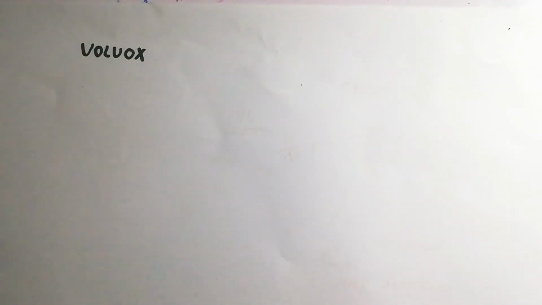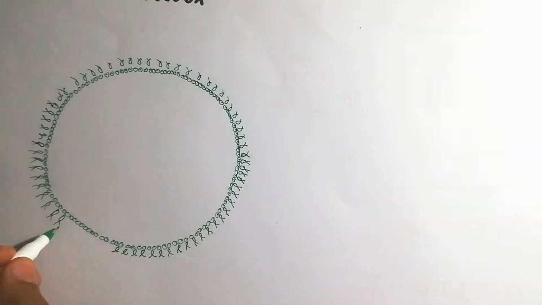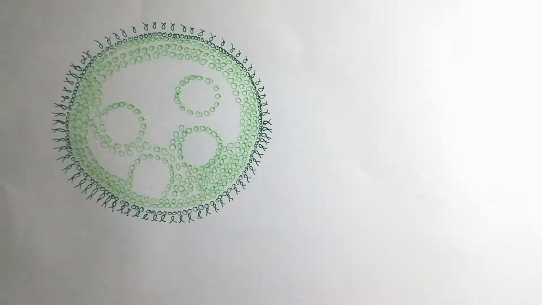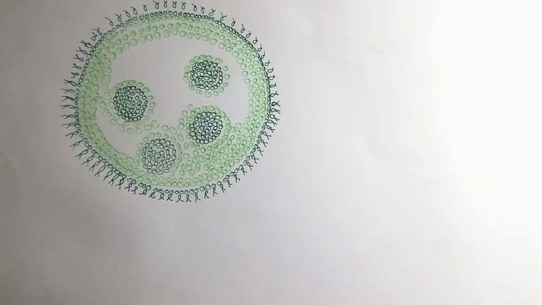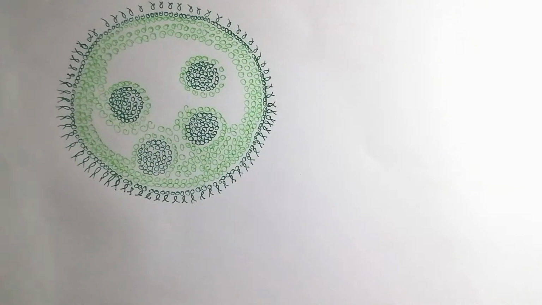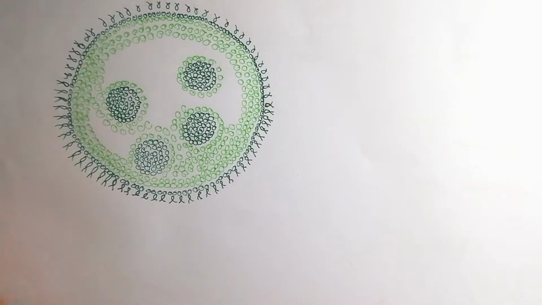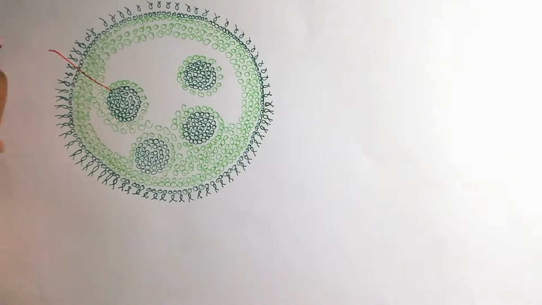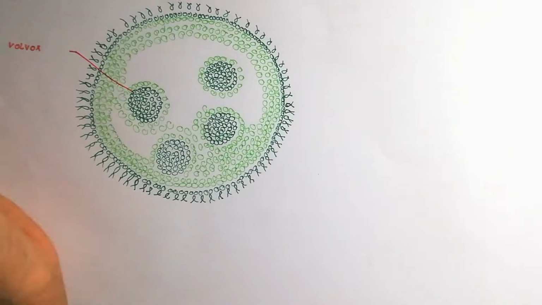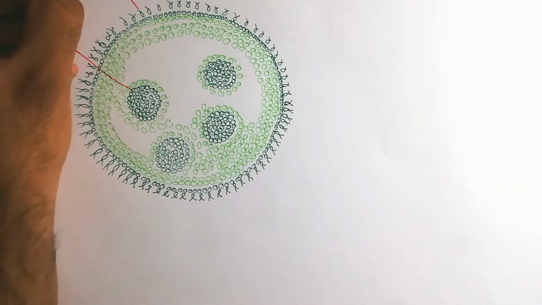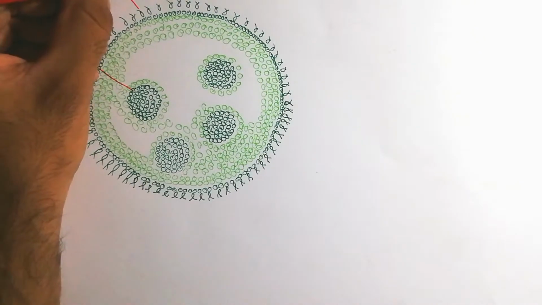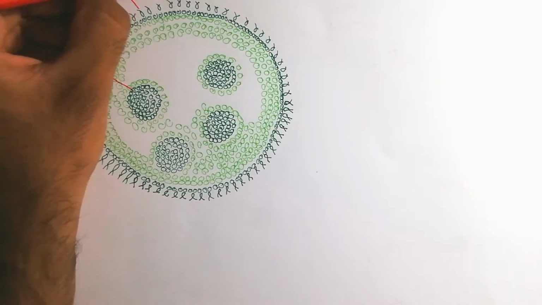So in this video we will talk about the Volvox. Volvox lives in the form of a colony, and it is a freshwater alga, an alga that lives in freshwater. The colony makes sub-colonies which go inside, and ultimately the parental colony will rupture and the daughter colony will arise.